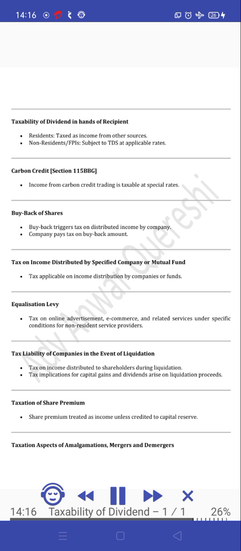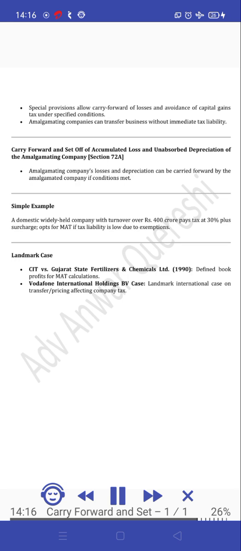Taxation of share premium. Share premium is treated as income unless credited to capital reserve. Taxation aspects of amalgamations, mergers and demergers. Special provisions allow carry forward of losses and avoidance of capital gains tax under specified conditions. Amalgamating companies can transfer business without immediate tax liability.